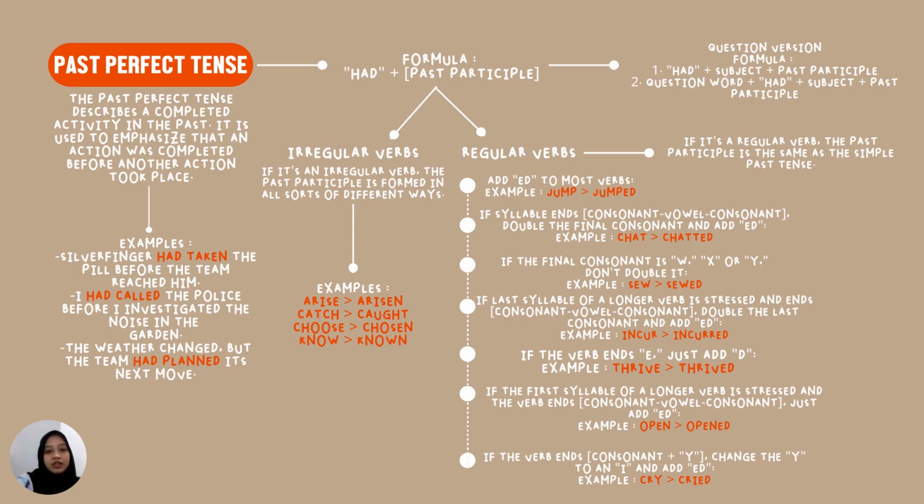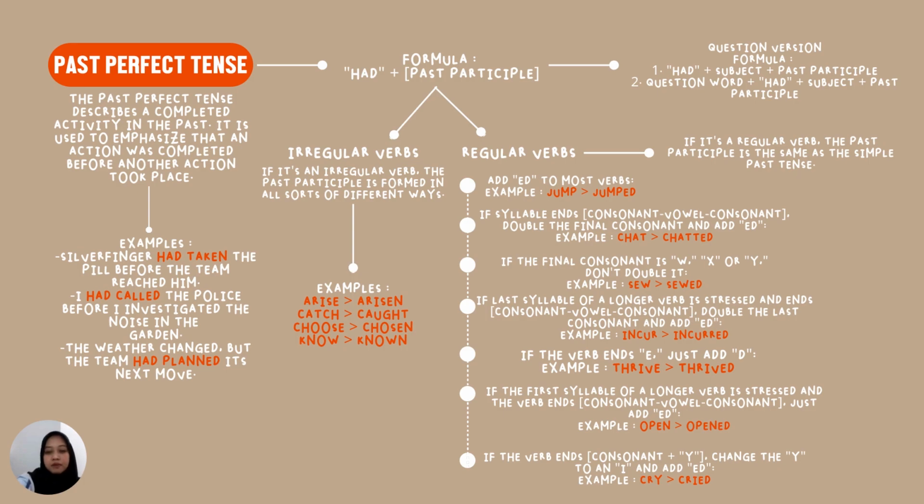And then the fourth, if the last syllable of a longer verb is stressed and ends with consonant, vowel, consonant, double the last consonant and add ed. Example, incur. Here, incur has 2 syllables, namely in and cur. And there is also a stress on the last syllable, so we have to double the last letter, which is R, and add ed after it.